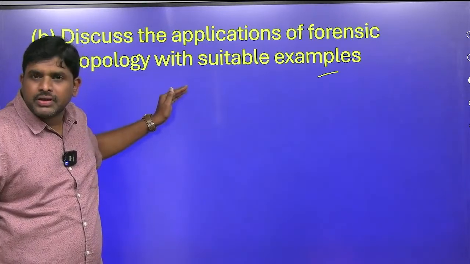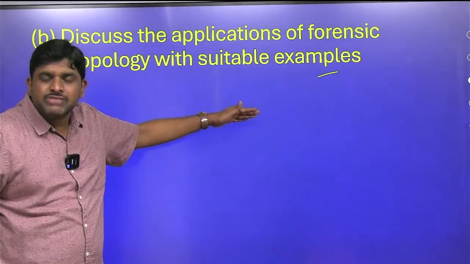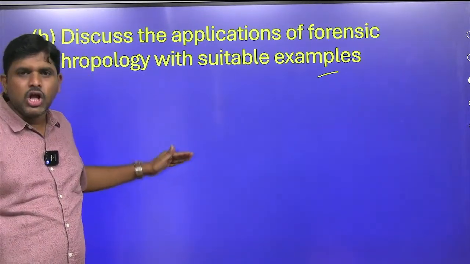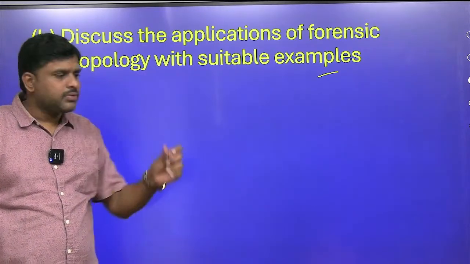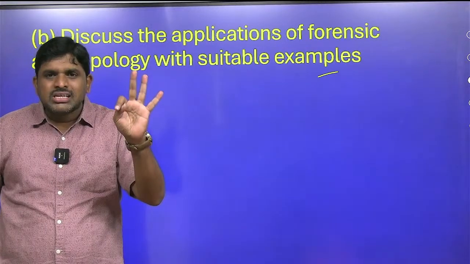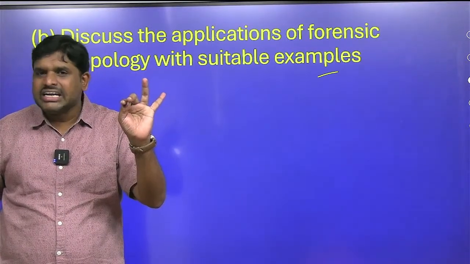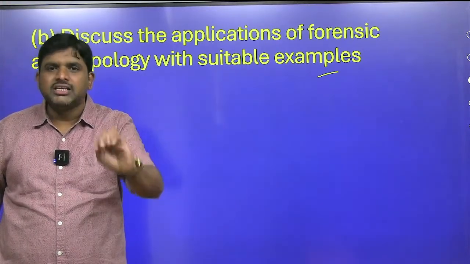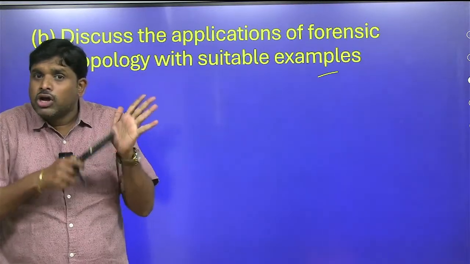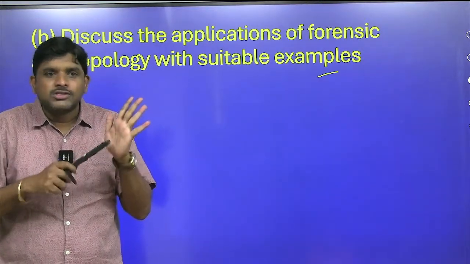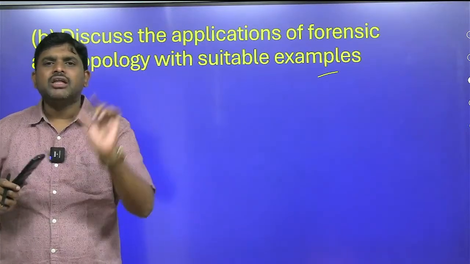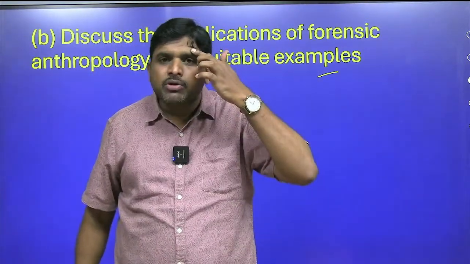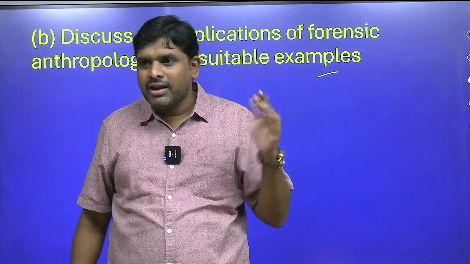Forensic anthropology: the science and biological aspects, when we apply them to criminal investigation cases, it is called forensic anthropology. Forensic anthropology involves fingerprinting, skeletal studies, dental studies, DNA fingerprinting, and blood group studies. This all will be involved. First, fingerprints, we know loops, whorls, that you will write. Then skeleton features. Supraorbital ridges, if they are wide, it is male. If supraorbital ridges are a little thinner, it is female. Few points you will write.